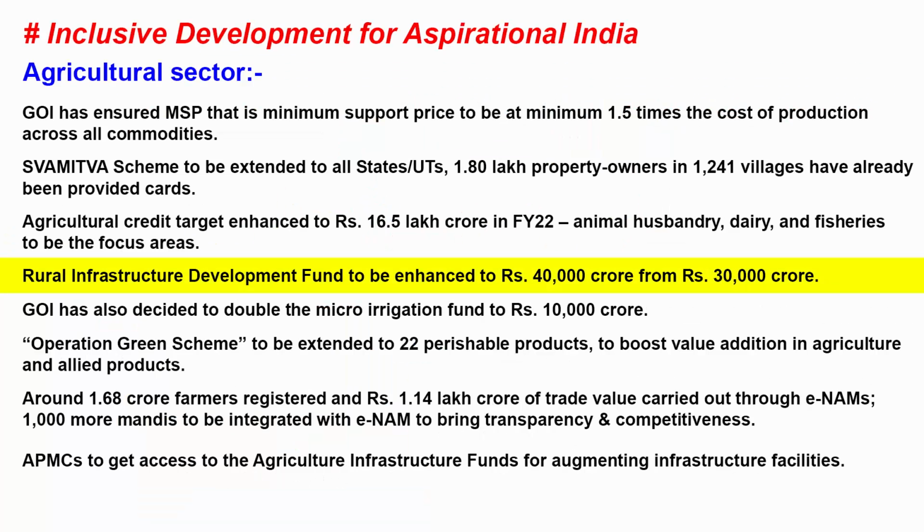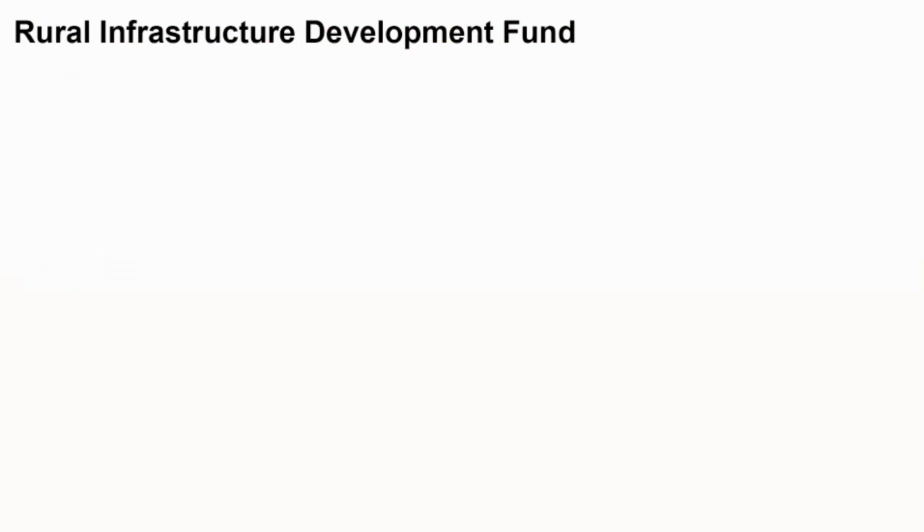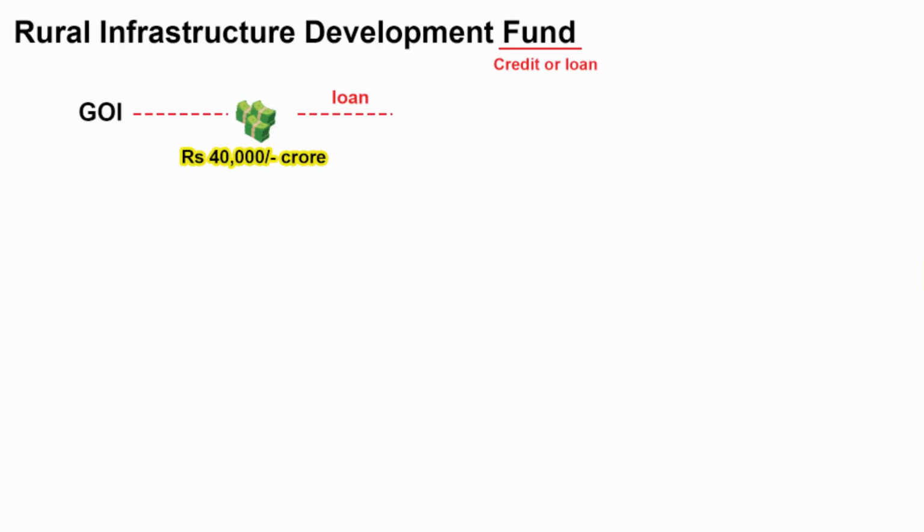Now let's go to the next point. Rural Infrastructure Development Fund to be enhanced to Rs 40,000 crore from Rs 30,000 crore. Now what is the meaning of Rural Infrastructure Development Fund? Whenever you see this fund, don't think of it as free money. It is basically a credit or loan. The central government is going to allocate certain funds which will be provided as loans.